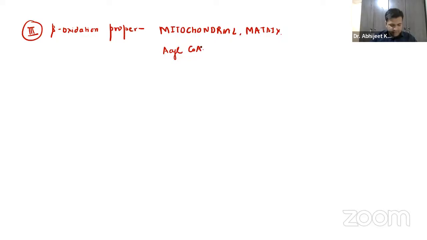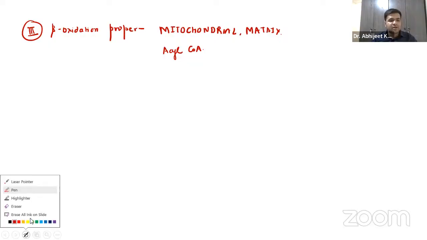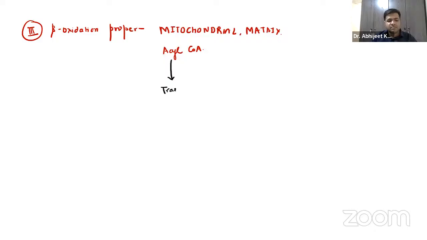Now, this acyl coenzyme A will convert into trans-enoyl coenzyme A, right? And for this step, an enzyme will be used. The flavin adenine dinucleotide, FAD, will change into FADH2. Now, from trans-enoyl coenzyme A, what will happen? Hydration will take place. Now, from acyl coenzyme A to trans-enoyl coenzyme A, what is taking place?